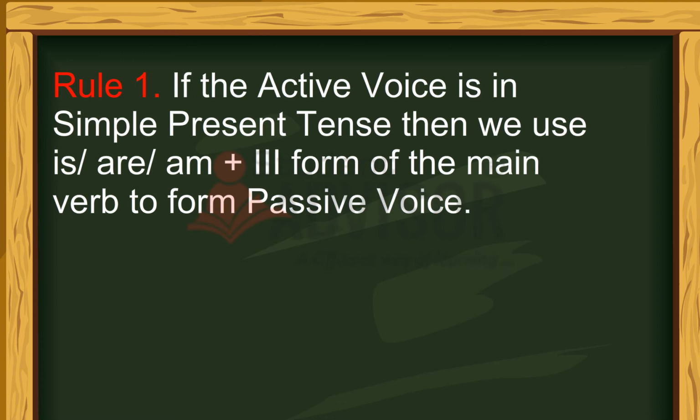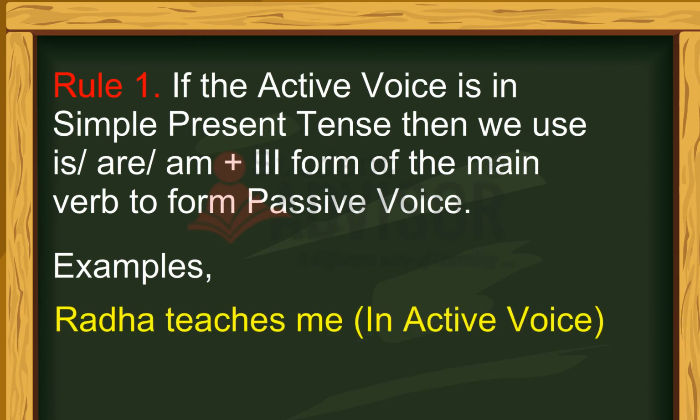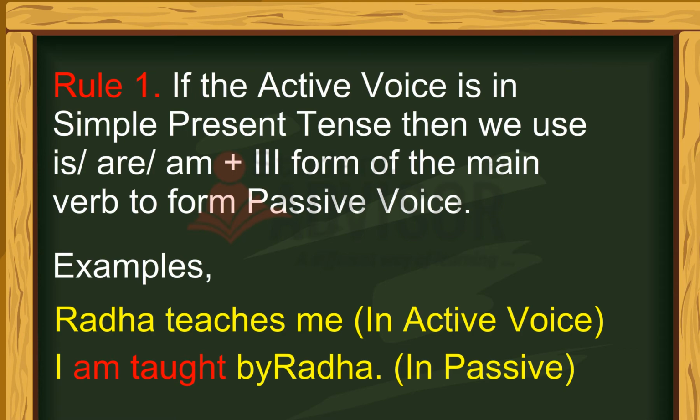Rule 1. If the active voice is in simple present tense, then we use is, are, am plus the third form of the main verb to form passive voice. For example, Radha teaches me. In active voice; I am taught by Radha in passive.